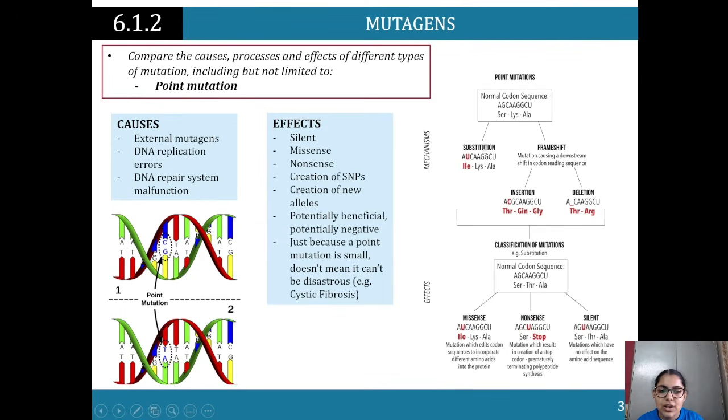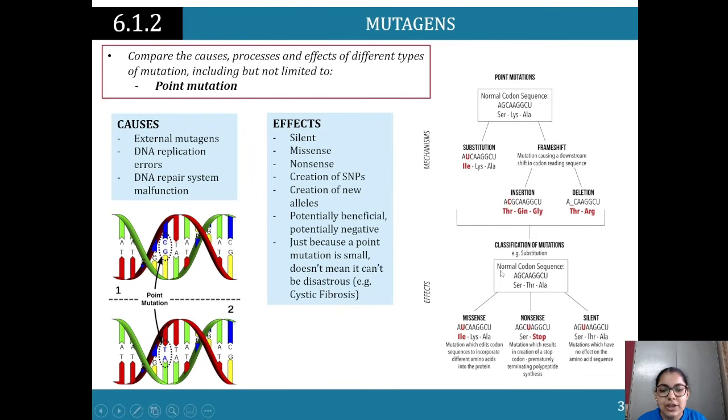So there's substitution occurring or frameshift. Substitution is when that G is substituted for a U. That's a substitution mutation. A frameshift mutation is a mutation causing a downstream shift in the codon reading. So, for instance, the C is inserted here, that is an insertion. Because the C is inserted here, it changes the codons over here. So instead of having these three, it changes to give me a different amino acid sequence. And then there's also deletion, where that G may be deleted itself, so it deletes a whole amino acid. Basically, it's disrupting the process.